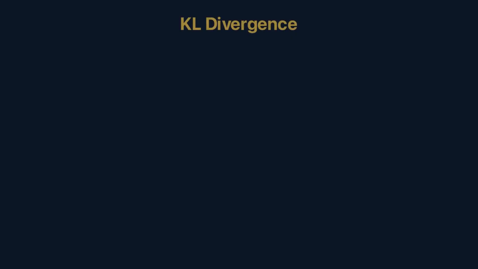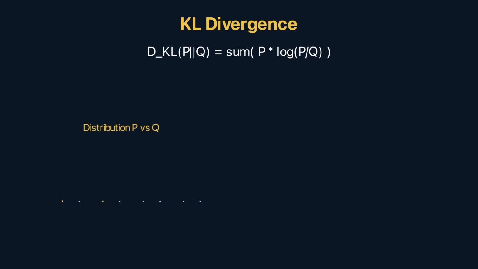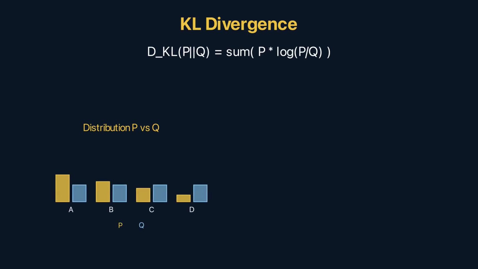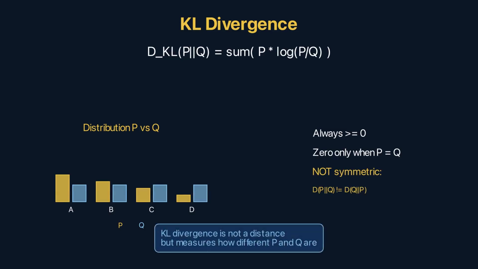The Kullback-Leibler divergence measures the extra cost of encoding messages from distribution P using a codebook designed for distribution Q. D_KL of P from Q equals the sum of P times log of P over Q. It's always non-negative. Zero only when P and Q are identical. And it's not symmetric. The cost of using Q's codebook for P's messages is different from using P's codebook for Q's messages. Kullback-Leibler divergence is not a distance, but it measures how different two distributions are.